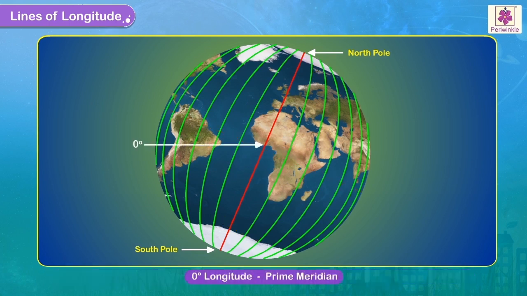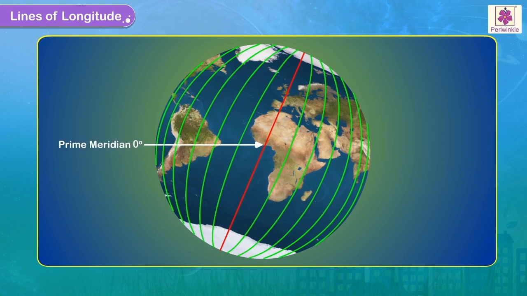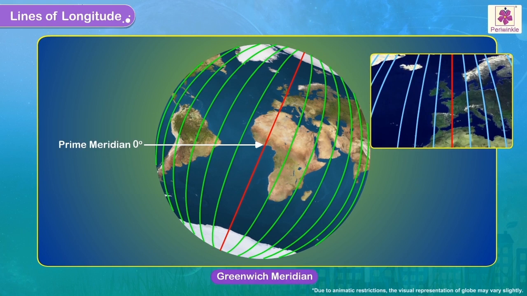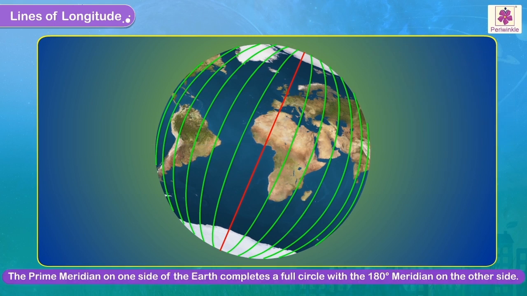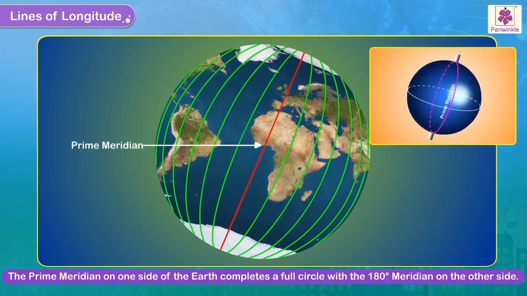The 0° longitude is called the prime meridian. It is also called the Greenwich meridian because it passes through a village named Greenwich near London. The prime meridian on one side of the Earth completes a full circle with the 180 degrees meridian on the other side.